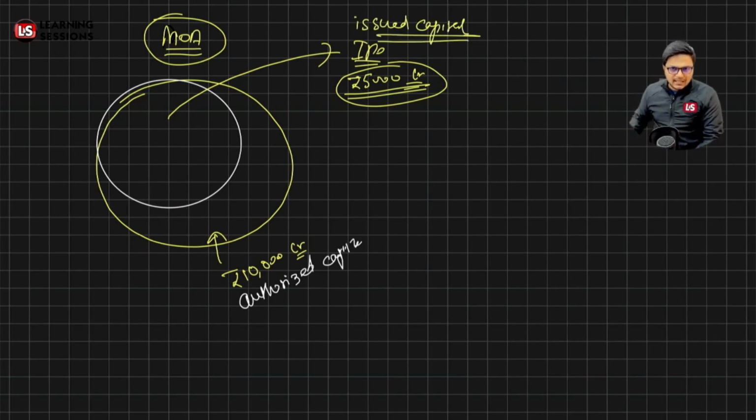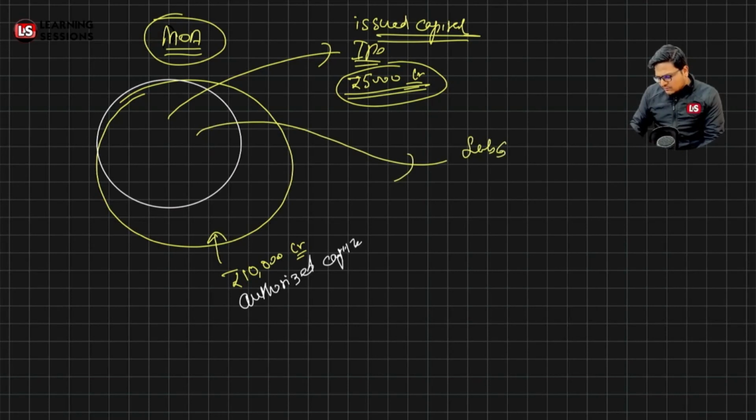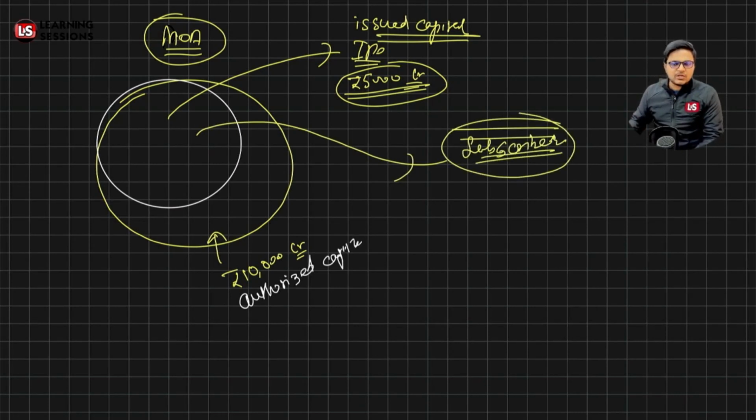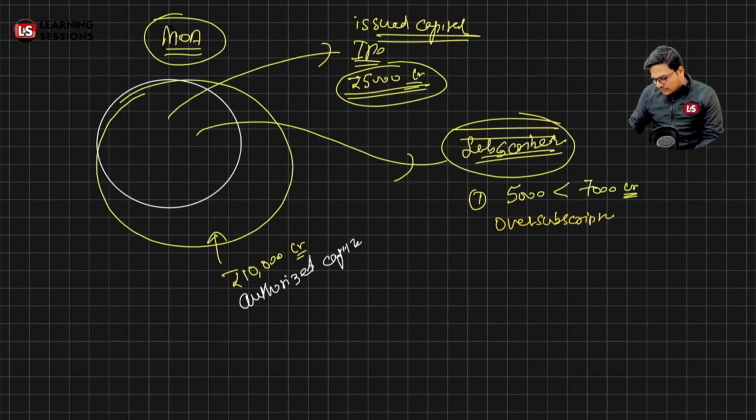And after that, the company basically filed a prospectus with the SEBI, and further they asked for the applications from the subscribers. Now in the case of subscribers, there can be two cases. Either the subscribers can be giving applications for an amount exceeding the issued capital. The issued capital amount is rupees 5,000 crores, and let's say the applications received amount to rupees 7,000 crore. In that particular scenario we'll be saying it's a case of over subscription, right?